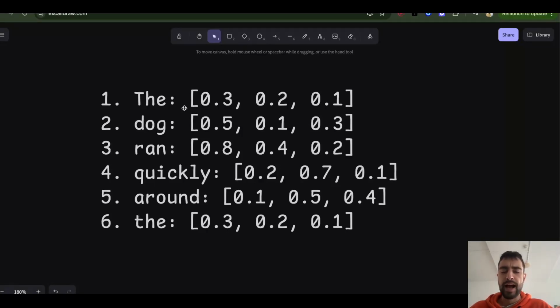So in my tutorial now, I will be explaining how we would go about calculating context for each word. But remember, to predict a word, you just need the previous token to be in context. So if you want to predict quickly, you just need this token ran to have context of every other word. So you don't need the and dog tokens. You just need this token infused with context from the numbers of these other tokens to predict the next word.